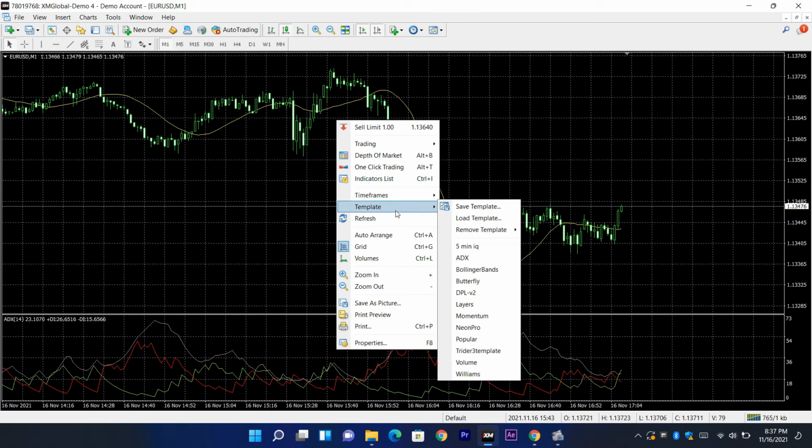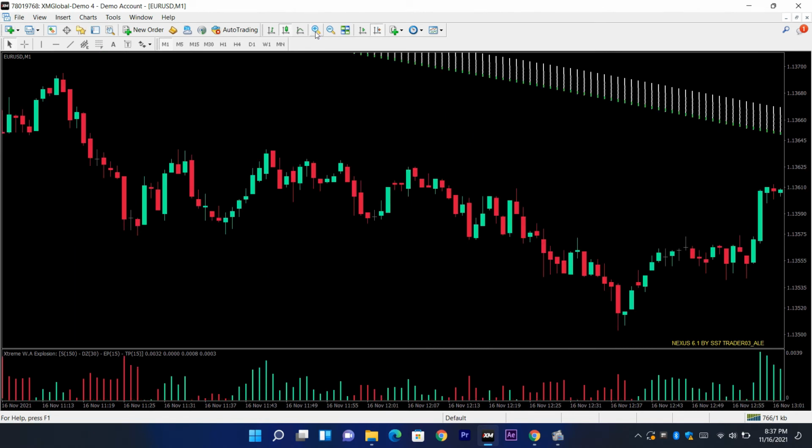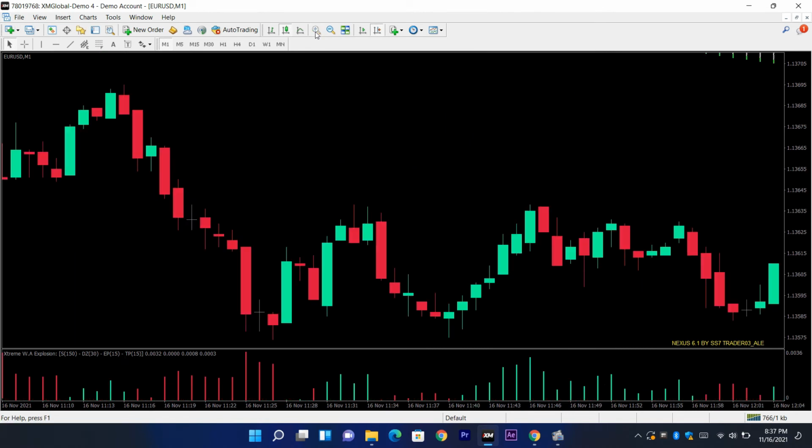Now right-click on the chart window and select Template. Select NeonPro Binary Option Indicator. Now you can see the loaded template on the chart window. Congratulations, you have successfully installed the NeonPro Binary Option Indicator.